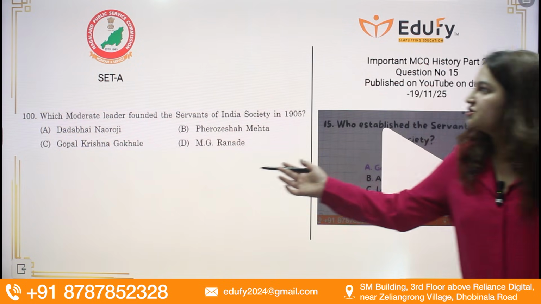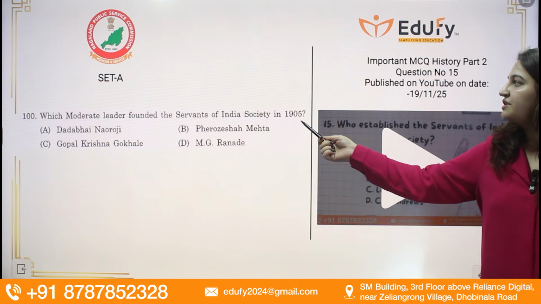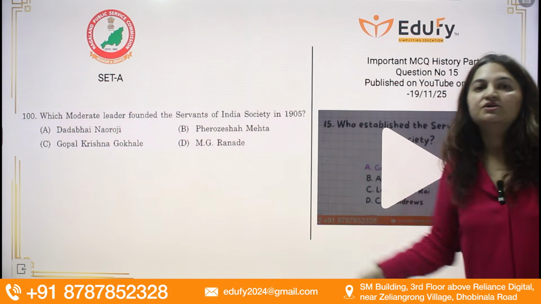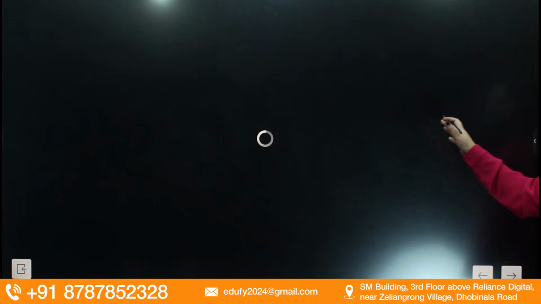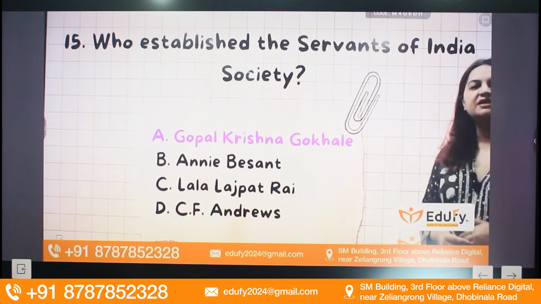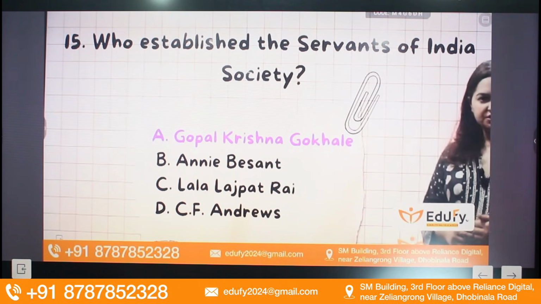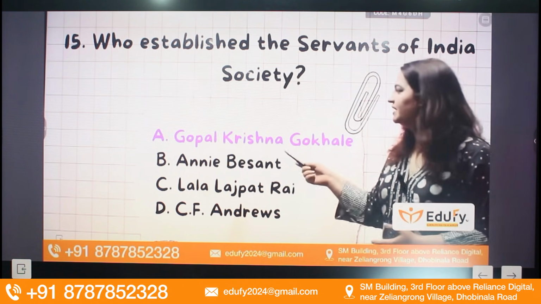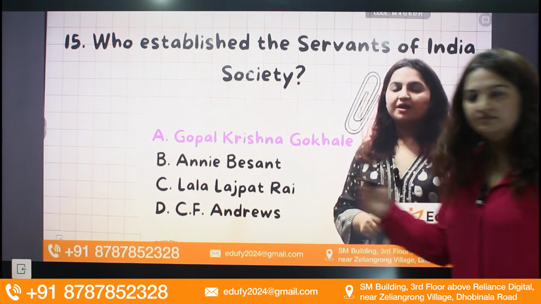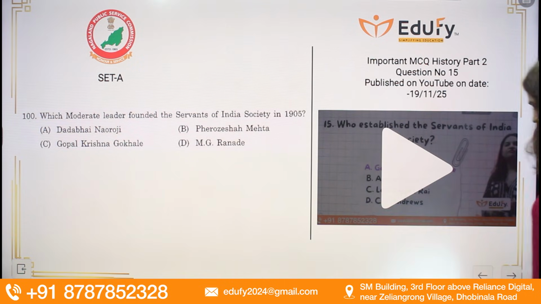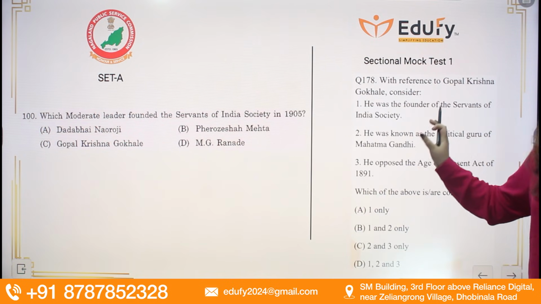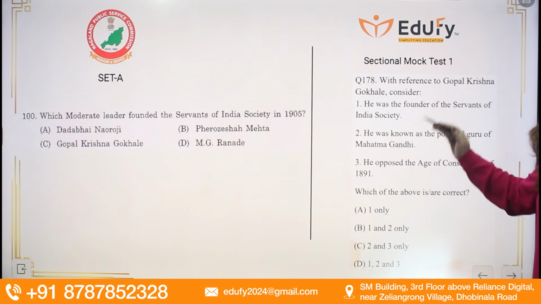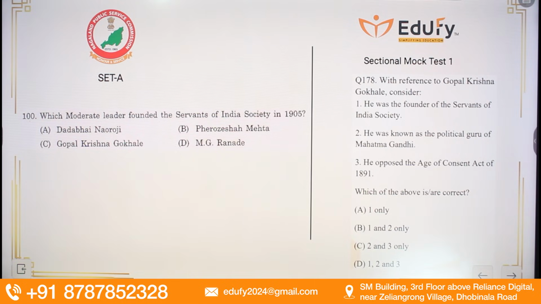Coming to the next question: which moderate leader founded the Servants of India Society in 1905? The answer was Gopal Krishna Gokhale, and we have done this question multiple times under various initiatives. First, you can see: who established the Servants of India Society? It is one of the reformist associations that were formed, and it was formed by Gopal Krishna Gokhale. We have read that in the previous part. The same question was also mentioned in the 3000 plus MCQ series, as well as in detail, and Gopal Krishna Gokhale was covered at various places in the sectional mock test also.